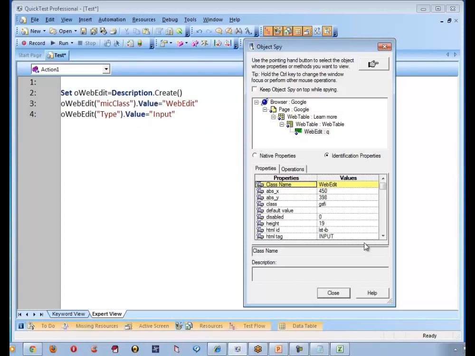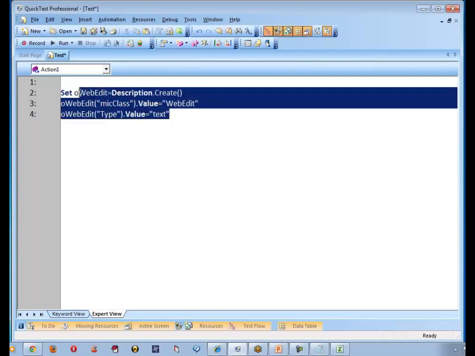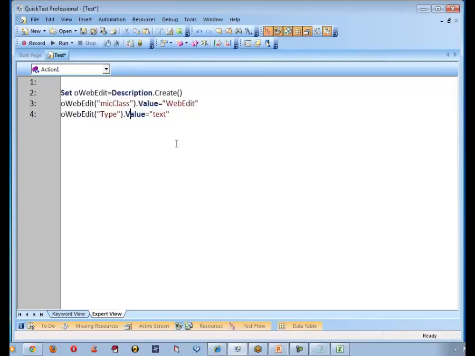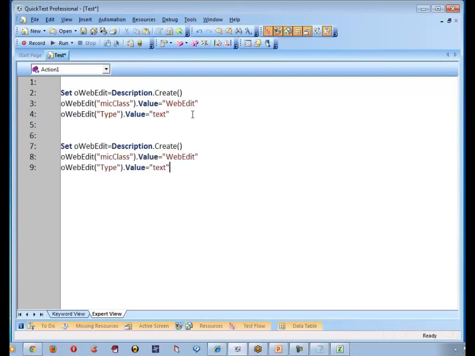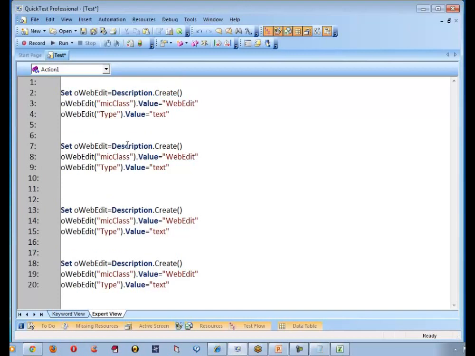So what is this type? Come back. Every object is of a certain type. Can you see what is the type of that? It's a text type. Okay. So let me go there and remove this and say text type. Is this point clear? Yes, sir. So let me copy this now and come back and paste it like 3 or 4 times. Why? I want to create different descriptions now. Now web edit is done. Now this is called web button.